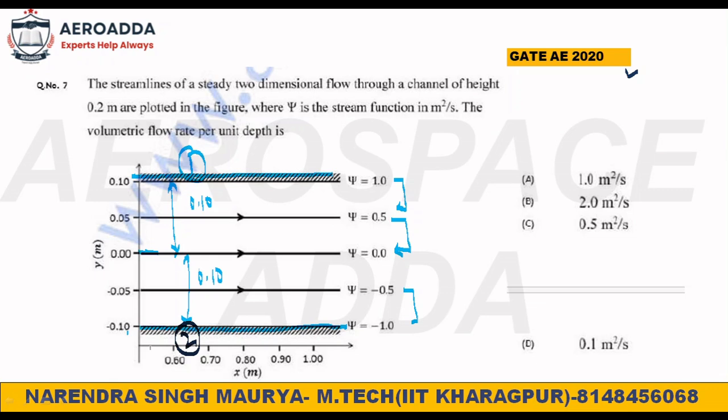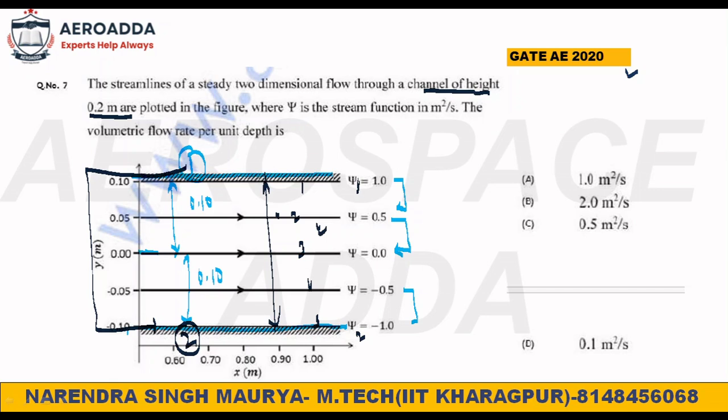How would you know why they are not taking this streamline? This is one streamline, this is another, this is the third, this is fourth, this is fifth. Total 5 streamlines they have given. But why are you going to take this 1 and 2? Because in the problem they have directly mentioned the streamline of steady two-dimensional flow through a channel of height 0.2 meter. It means they are considering streamline 1 and this one, 2, because they are considering the complete channel here. Hope everybody understood my point.